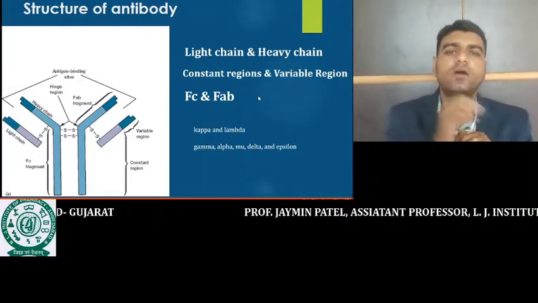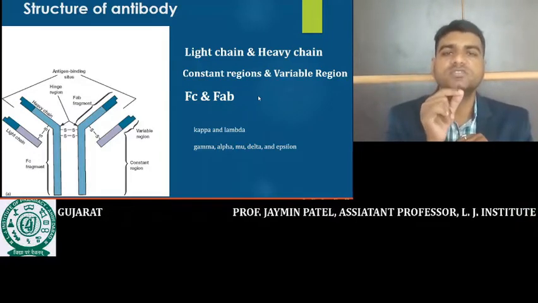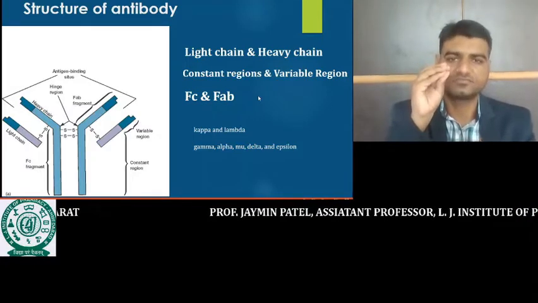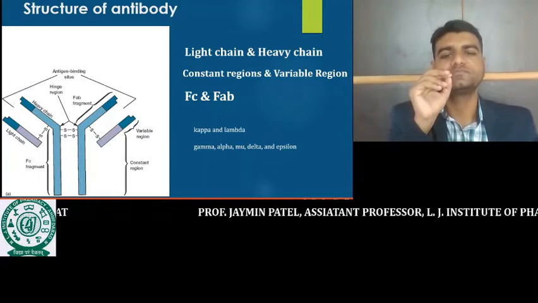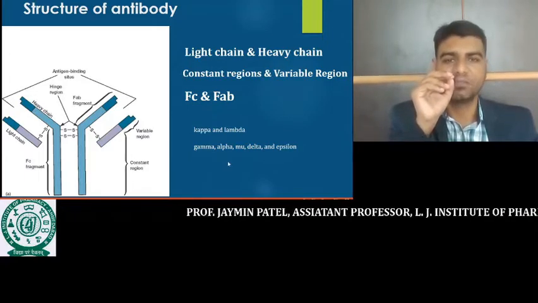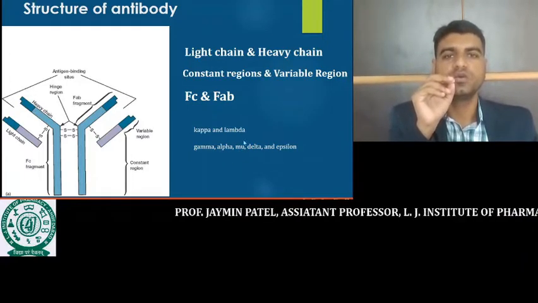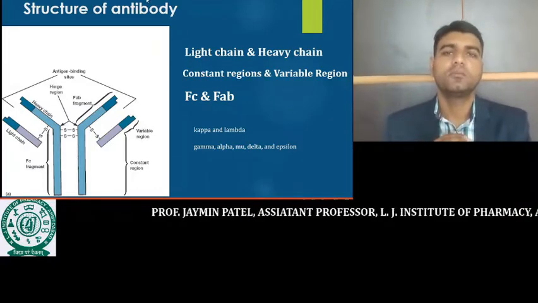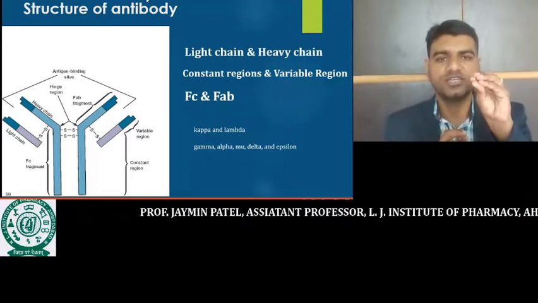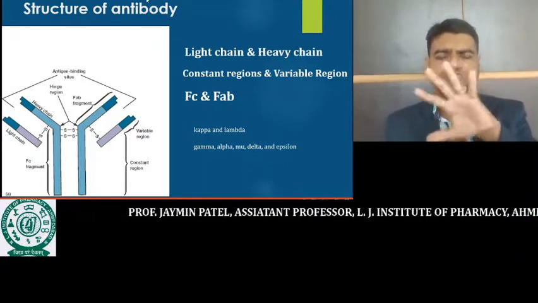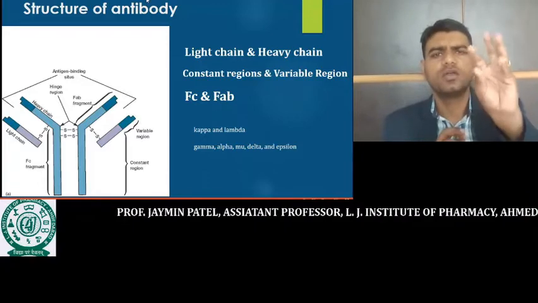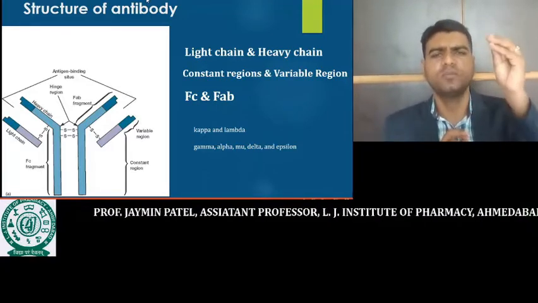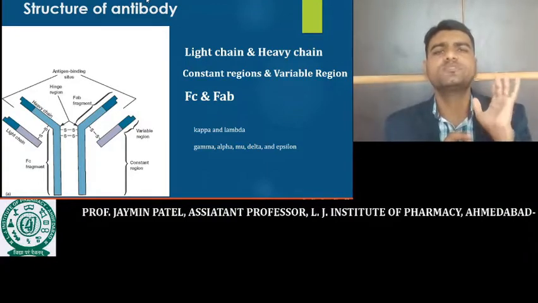If we talk about the constant regions of the heavy chain, there are five main varieties. One is gamma, second is alpha, third is mu, fourth is delta, and fifth is epsilon. Only these five exist; it does not vary from antibody to antibody. It may be gamma, alpha, mu, delta, or epsilon, and nothing other than these.